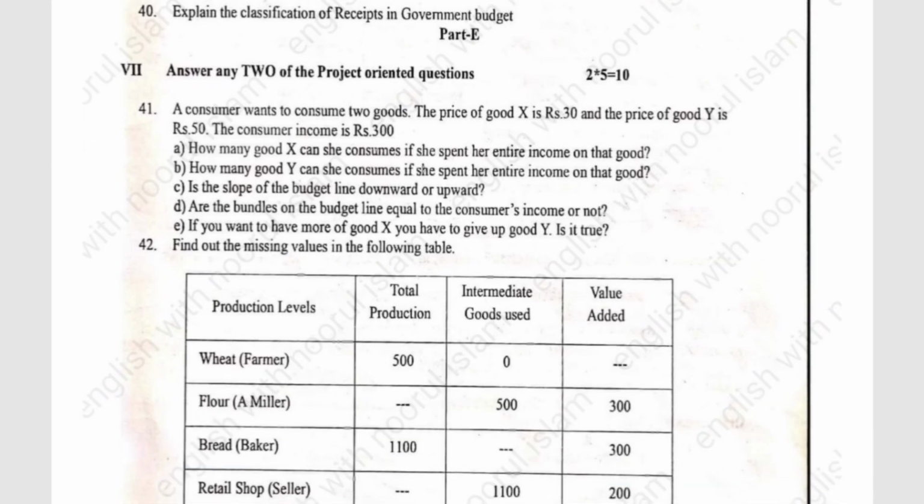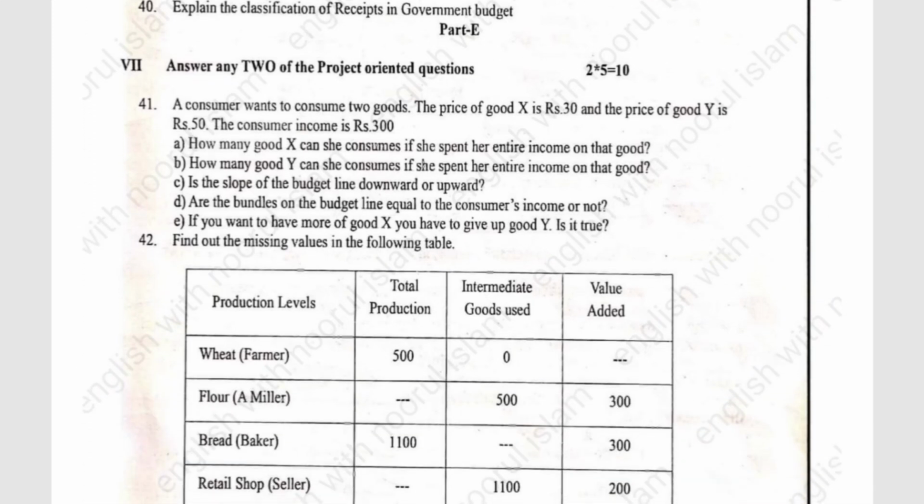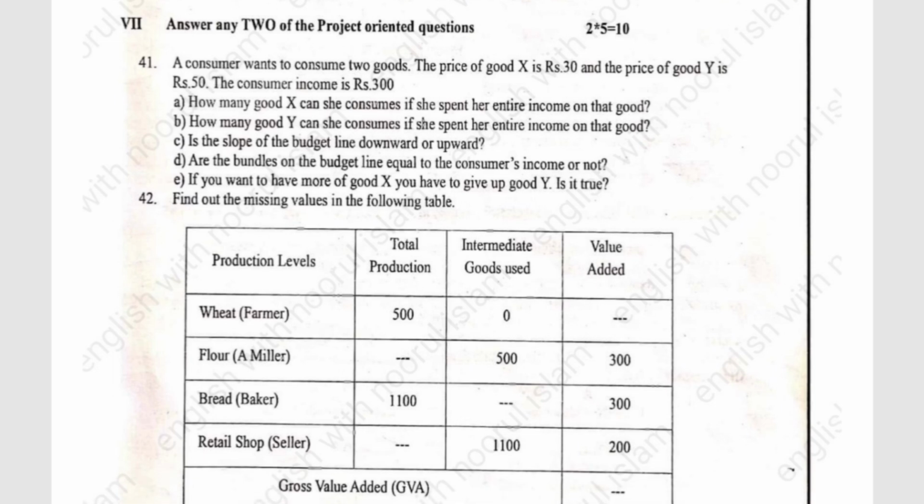Next, we will have Part E. Answer any 2 of the project-oriented questions. 2 fives are 10. The first question they have asked is: a consumer wants to consume 2 goods. The price of good X is rupees 30 and the price of good Y is rupees 50. The consumer's income is rupees 30.